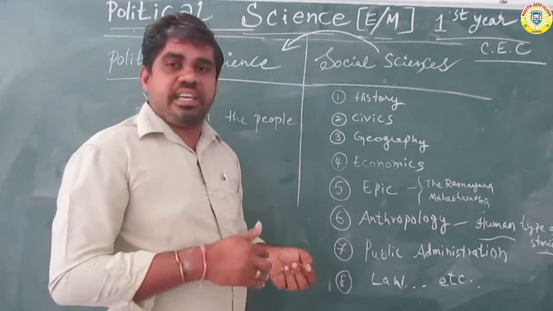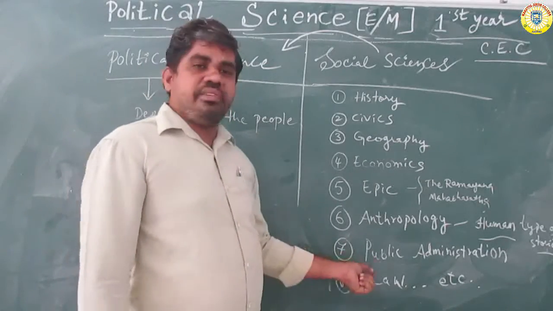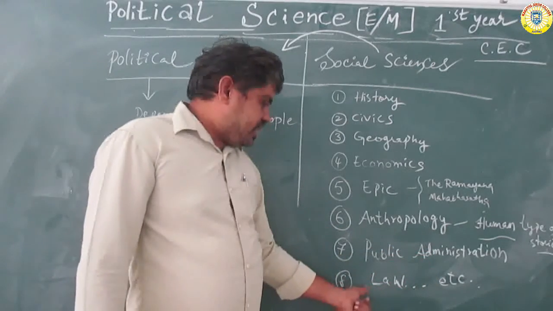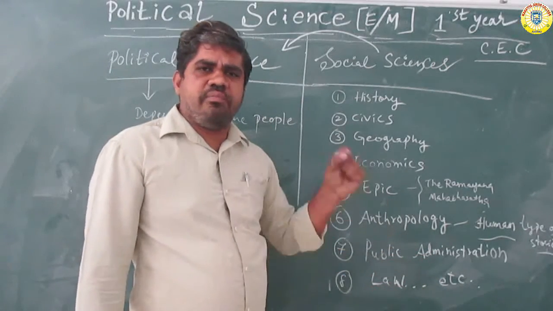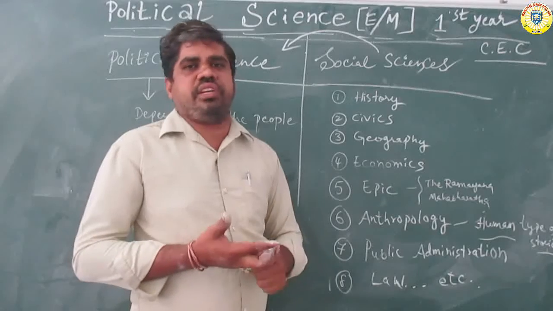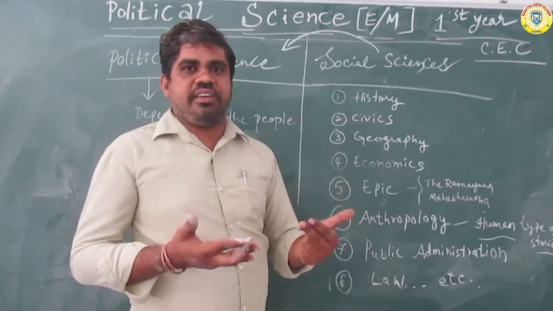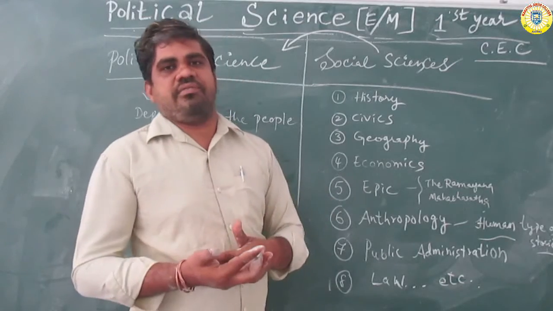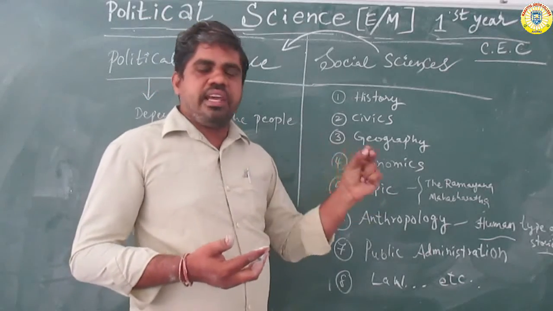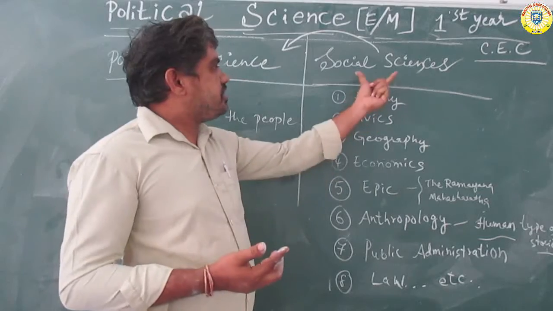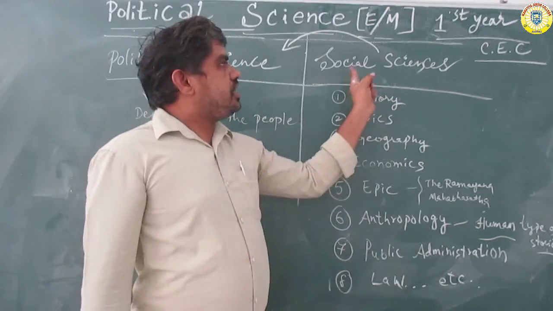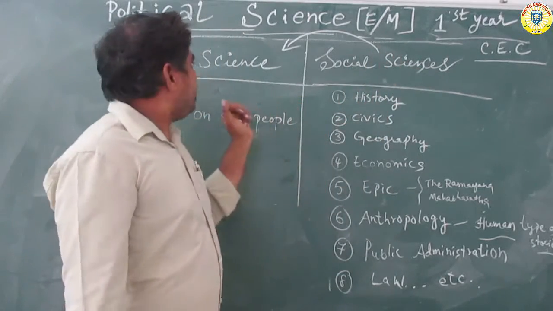Next, number eight, law. Rule of law: all are equal before the law in our country, in our society. But nowadays all are not equal, because the generation has changed. This mainly comes from the constitution period. So these are the total parts of social sciences.